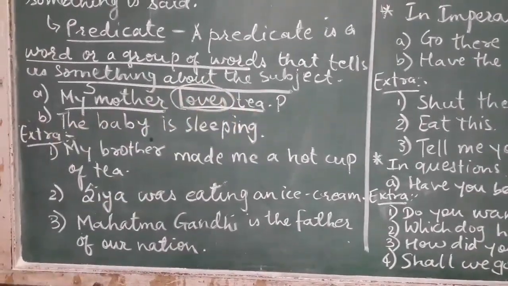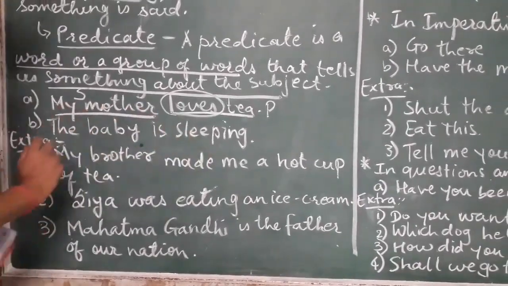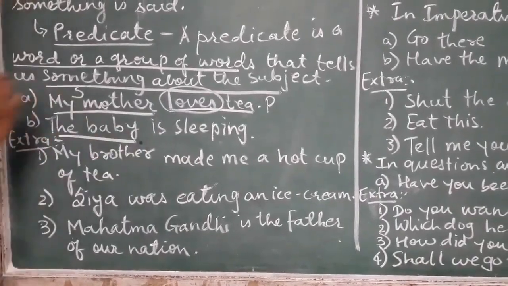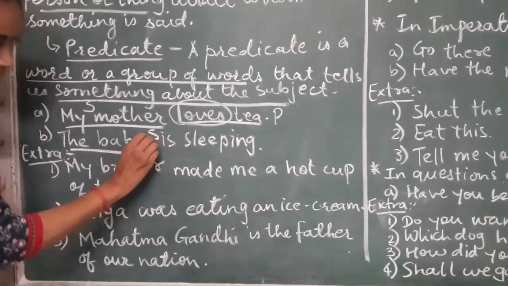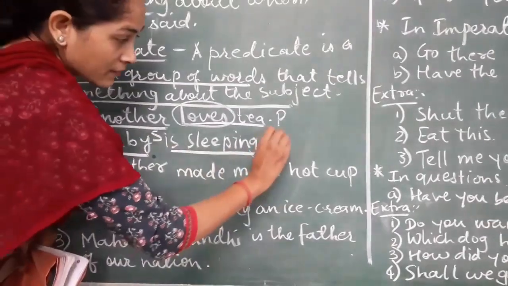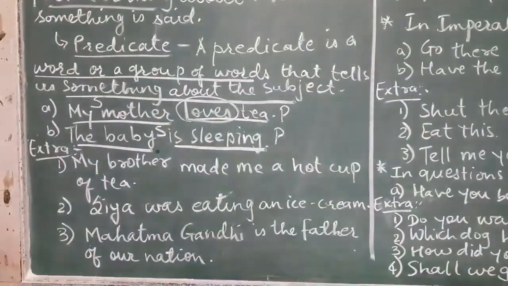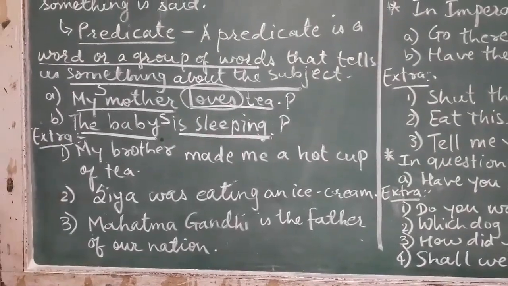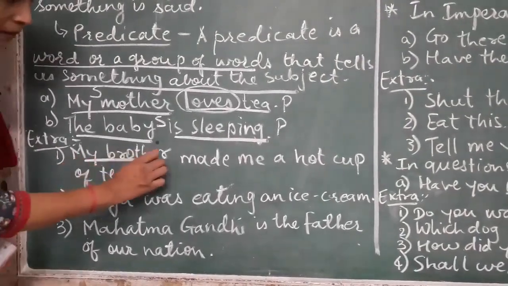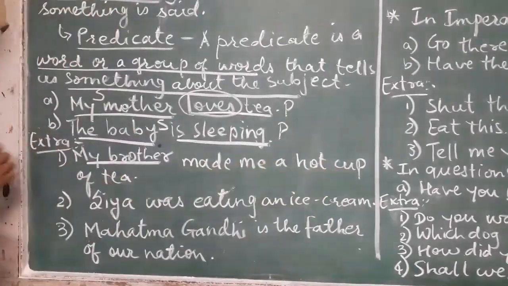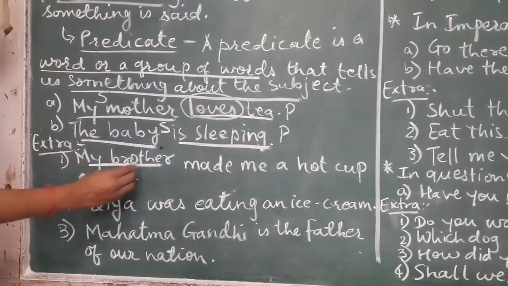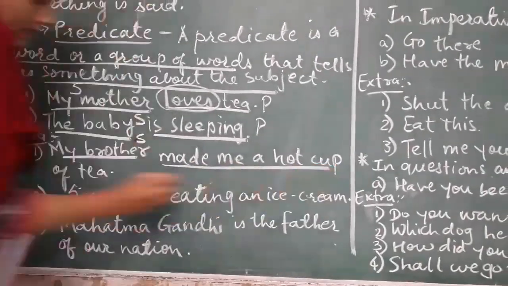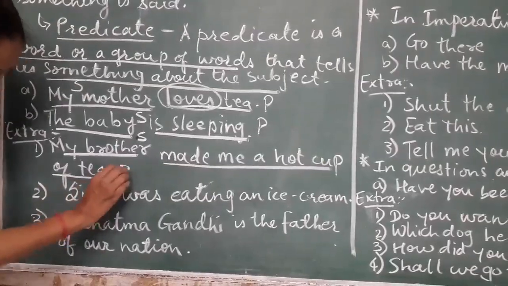The next sentence, the baby is sleeping. Whom are we talking about in the sentence? We are talking about the baby. So the baby becomes our subject, is sleeping becomes our predicate. Now these are some extra sentences which I have written on the board. Let us go through these. My brother made me a hot cup of tea. We are talking about my brother, so my brother becomes subject. And the remaining portion of the sentence becomes predicate.